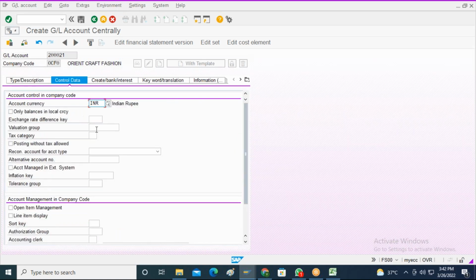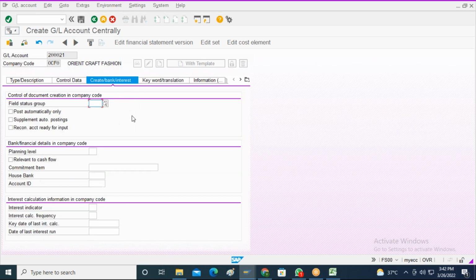For the same parameters, I will also select the tax category as all tax categories allowed, and I will select the relevant posting key and I will save it.